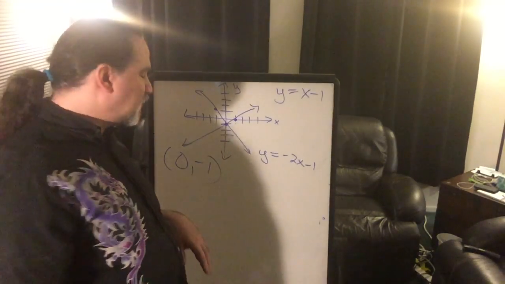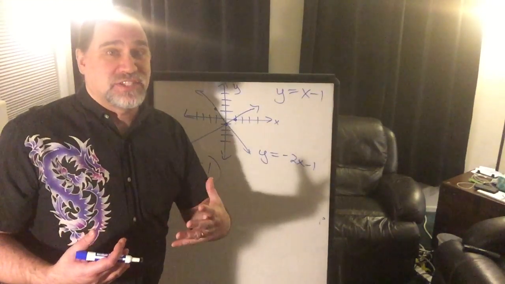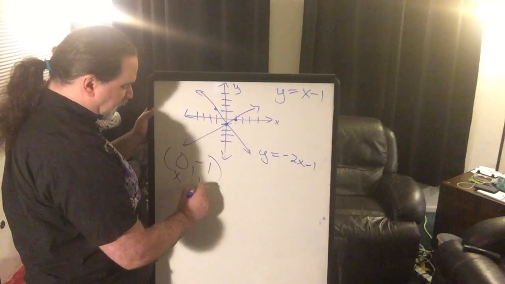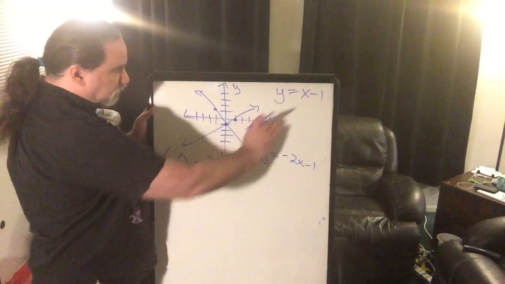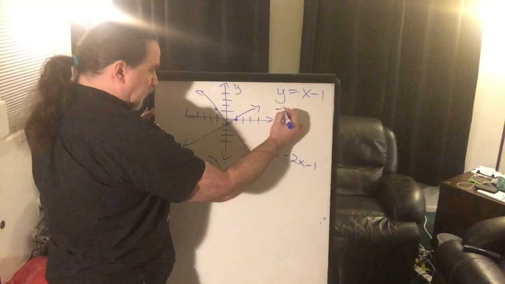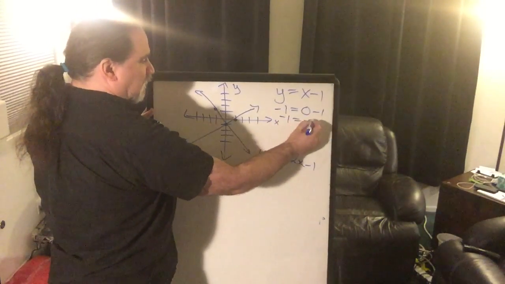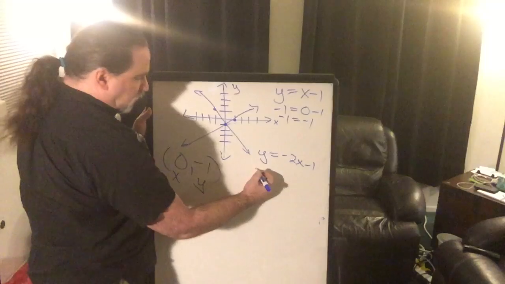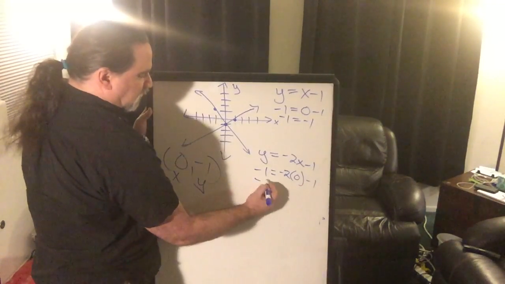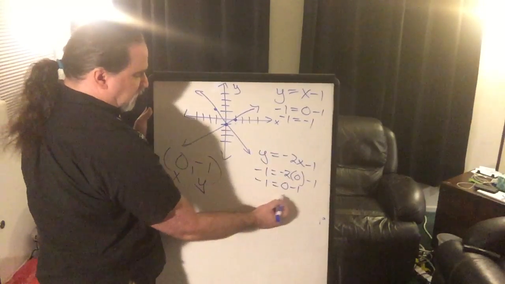So it's not enough for me to just say, hey, is that a solution? I'm declaring that it is the solution, and now I'm proving that it works by plugging, again, this in for x, this in for y, and I'm putting them into each equation to make sure it works. So here we go, -1 equals 0 minus 1. Well, yeah, that actually, again, real nice and easy. Here we go, -1 equals -2 times 0 minus 1. Well, you know, -2 times 0 is 0. 0 minus 1 we know is -1.